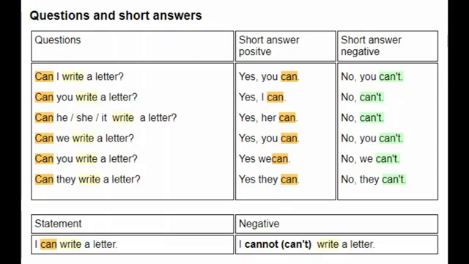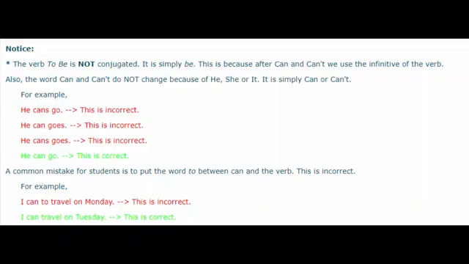So, with the help of can, we can give short answers. Now, it is important to notice that the verb to be is not conjugated, which means it is not fixed, it is simply be.